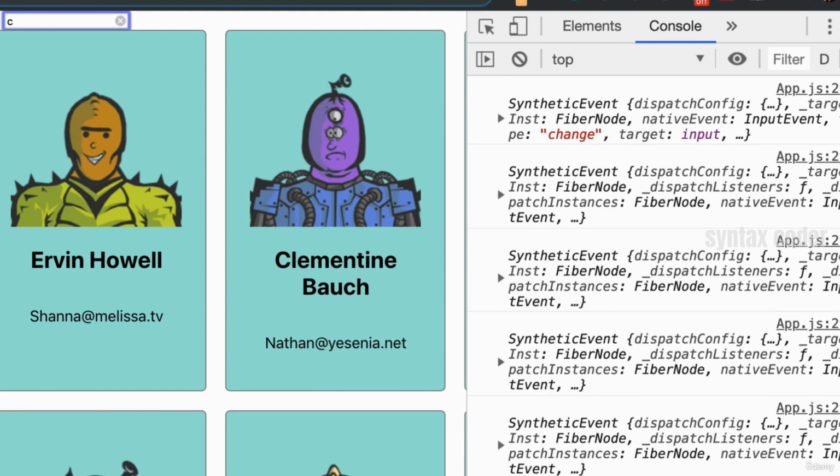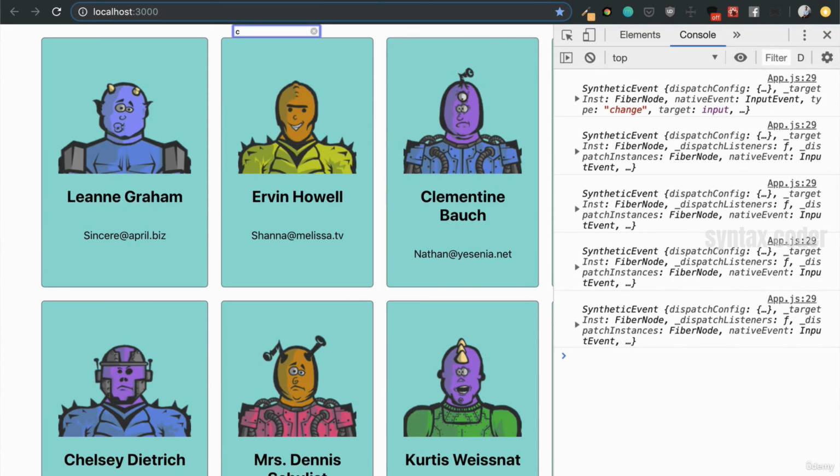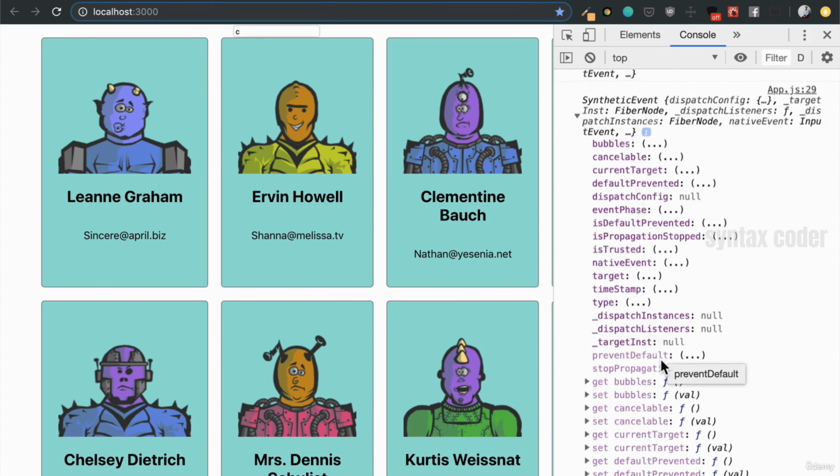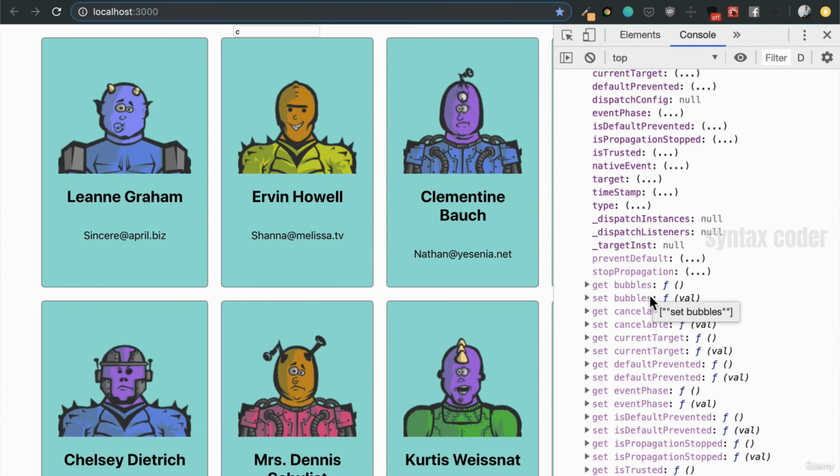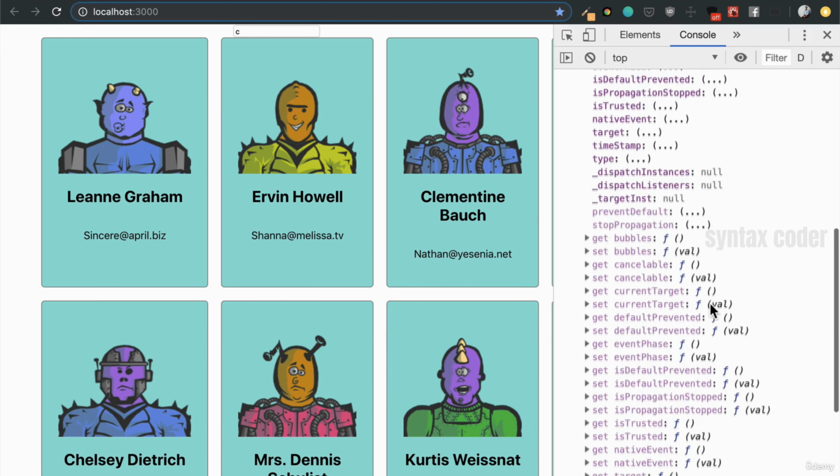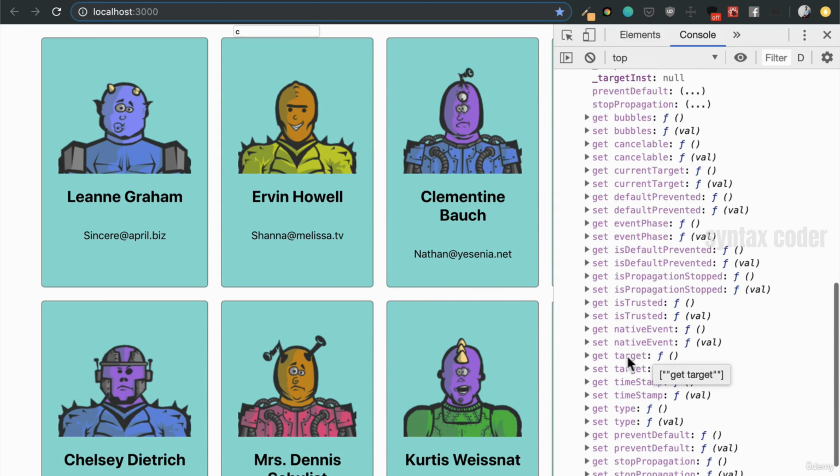And this is because it's literally as the method says: whenever the value in that input changes, fire my onChange event, with whatever function we pass to it. What we'll see on our synthetic event is that it's this huge object with all these things on it. This is because it's a native event that the browser uses to do all kinds of different things, right? It gives us a lot of control, but we don't need to worry about 99% of the stuff on here. The main thing that we do want to look at is this target value.